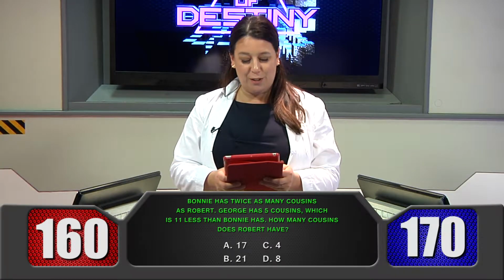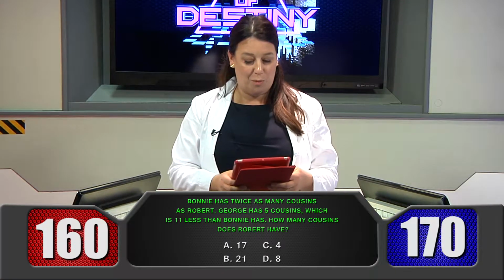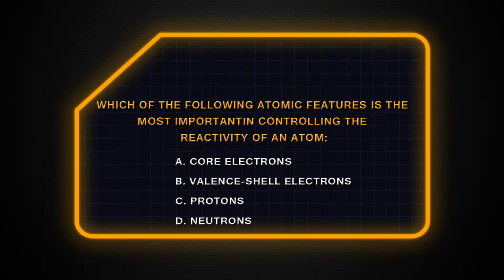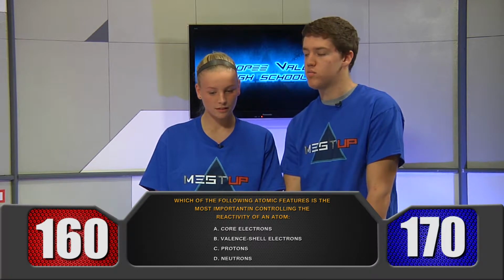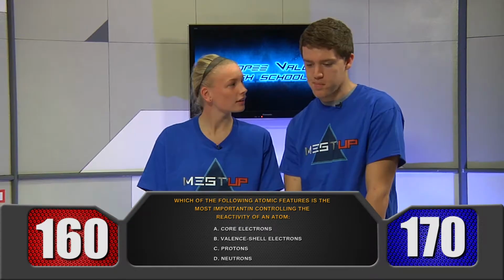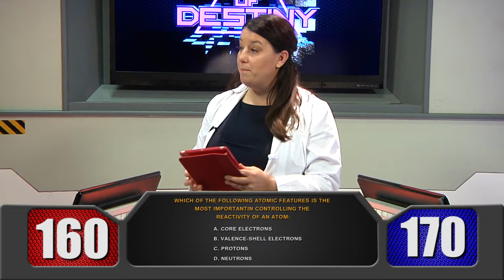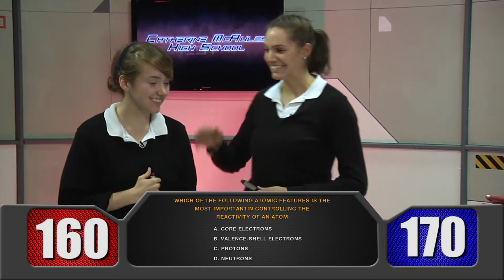And so science for 10 is our last question on the board. Which of the following atomic features is the most important in controlling the reactivity of an atom? Blue team, C, protons. Incorrect. Red team, B, valence shell electrons. That is correct. Hey!